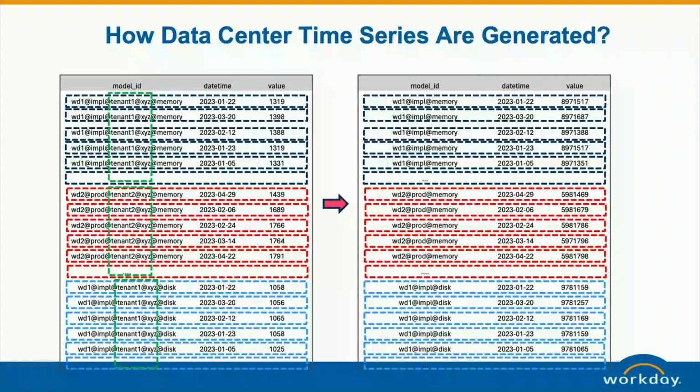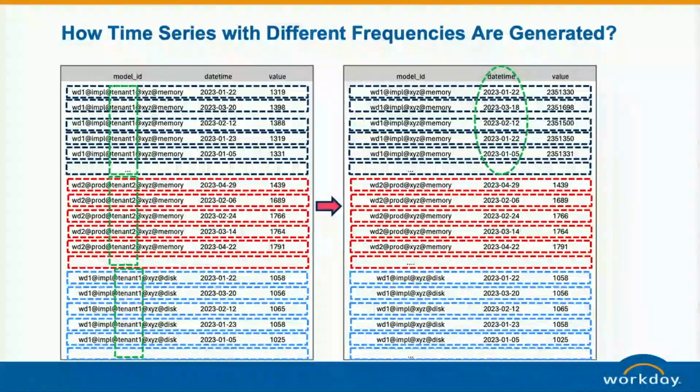And if we want, for example, the data center level, then we just need to aggregate this to generate the data center level. For example, this is data center and environment type, for memory forecasting, and this is for disk size forecasting. So this is based on the base time series to generate the aggregated time series. We can do the aggregation at the geographic level, for example data center, or service level, different types of service, and we can also do the aggregation at the frequency level.